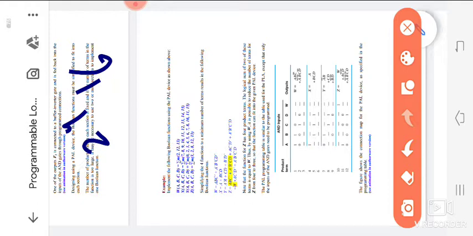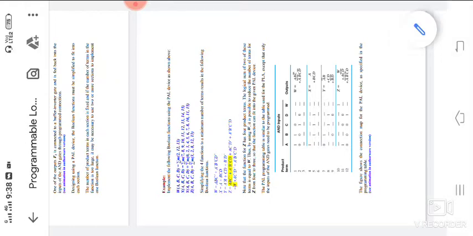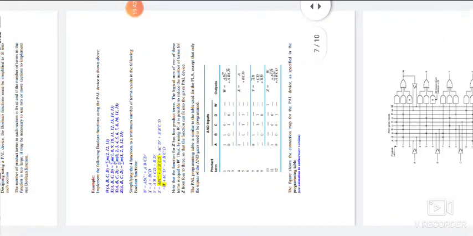First I will solve only the W value. I have already told you how to solve the K map. So once again I will solve the value of W. In the same manner you can solve X, Y, Z. So this is the 4 variable K map. I am designing the 4 variable K map.